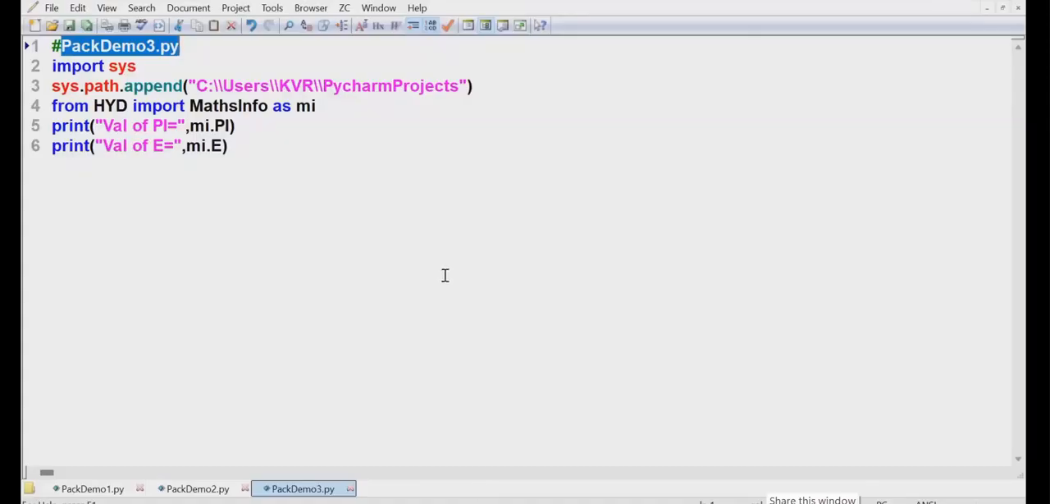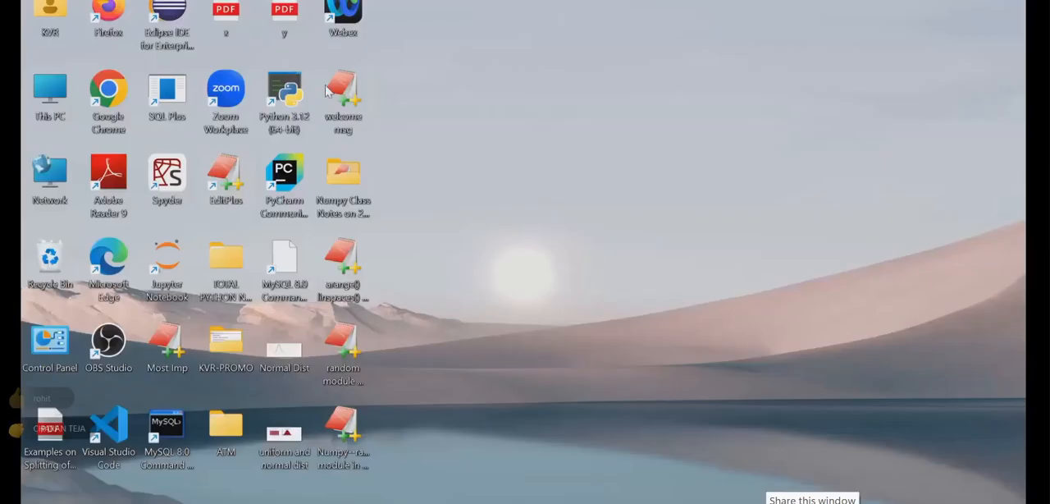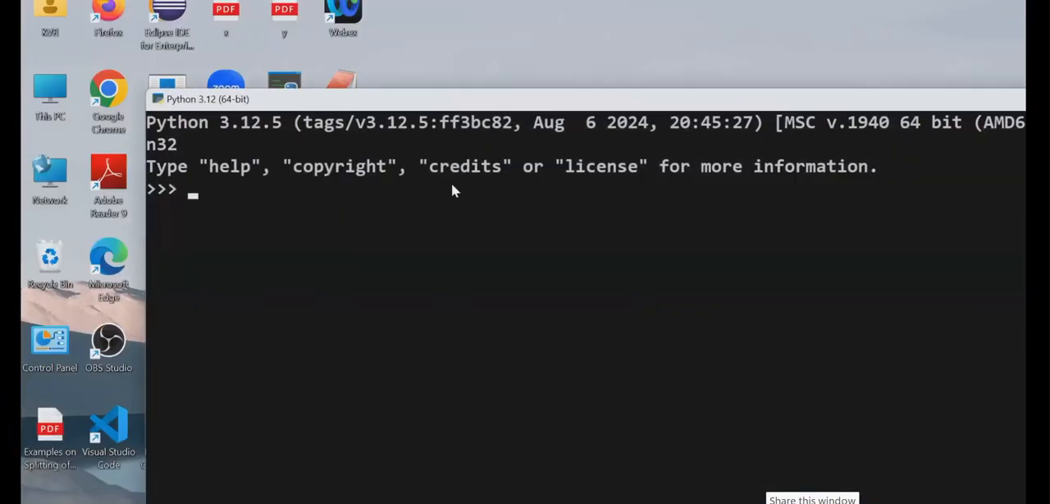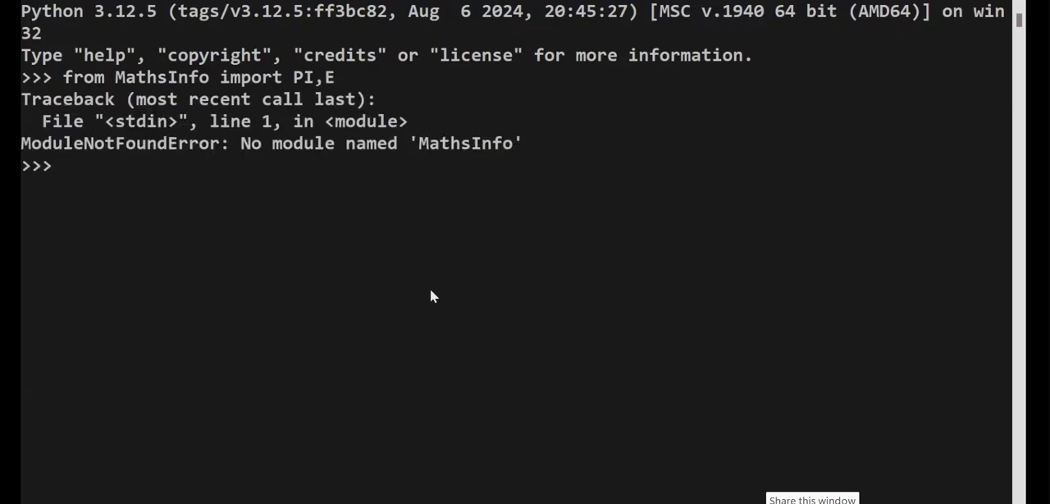Easy or difficult? Easy. Now I will use the same thing in the online environment. Are you comfortable? Everybody needs to respond. So go to my dear students. Now I'm going to this place. Where am I going? Python environment. Come on, run as administrator. Come on, tell me. From maths info, import what? PI and what? E. Error. What is maths info? I created it in PyCharm, but where am I using it? In a different environment I'm using it. Where is it looking? Where is my PVM searching?